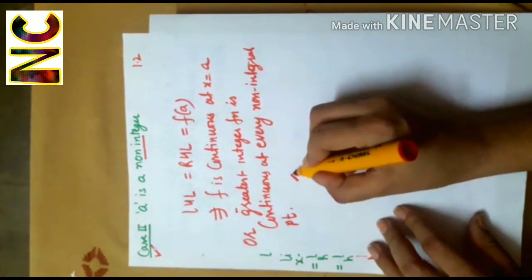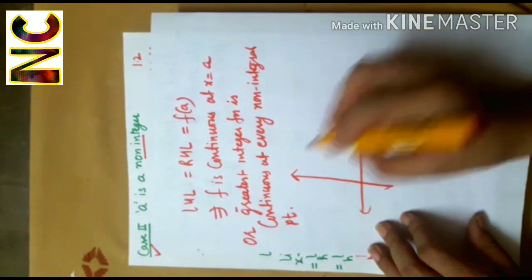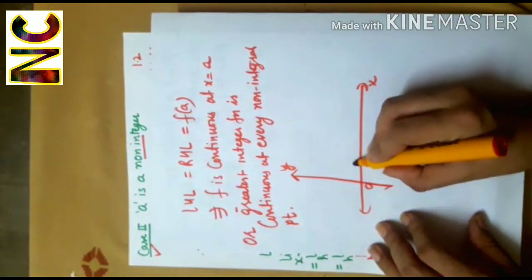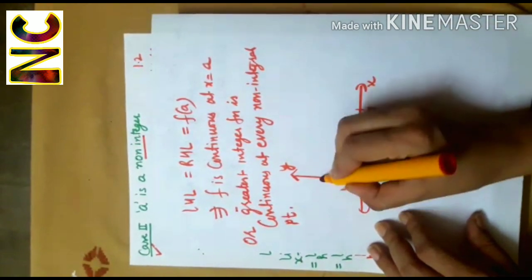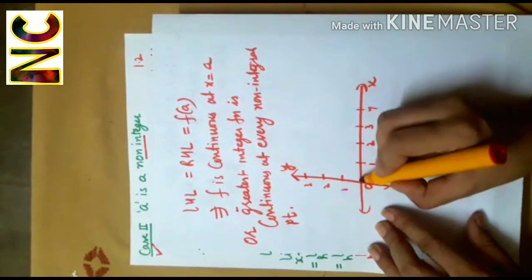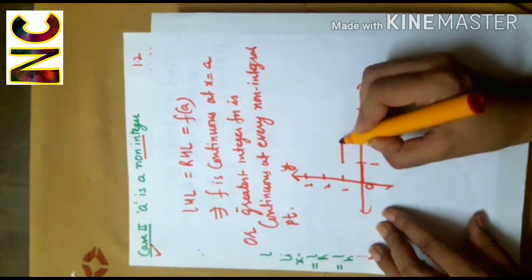And it is clear from the graph of the greatest integer function. Yes, the graph of greatest integer function was like this.